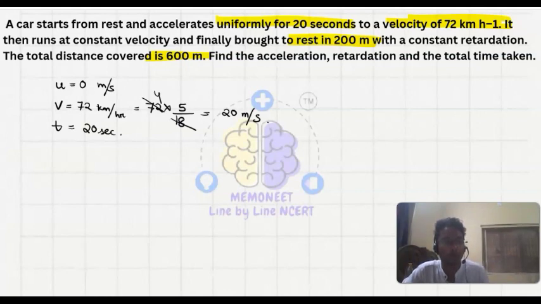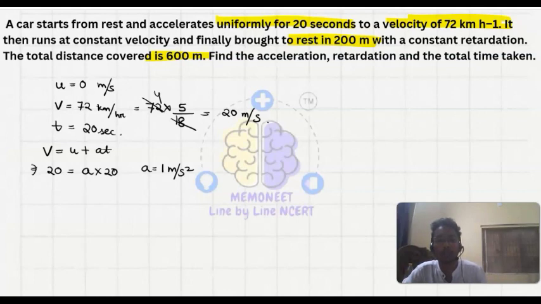So we know which formula we will put, that is the first formula, v is equals to u plus at. Okay, so v is given as 20 equals to u is 0 and here a into 20. So the acceleration is 1 meter per second square. Okay, here it is the acceleration.